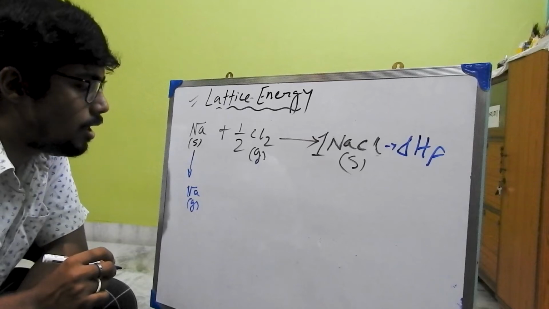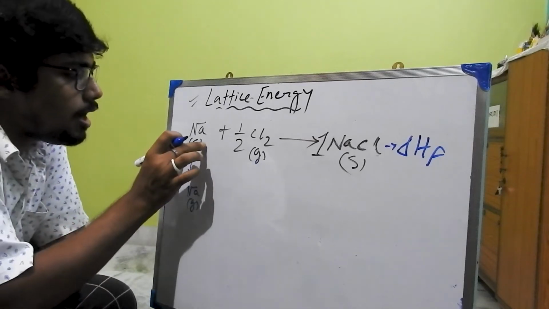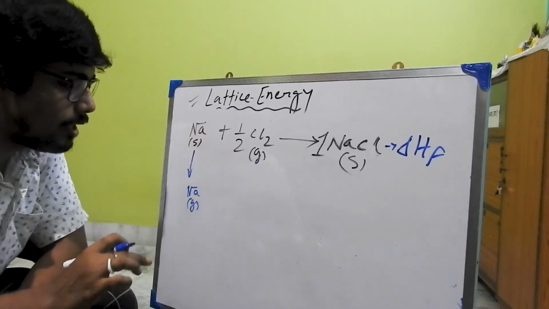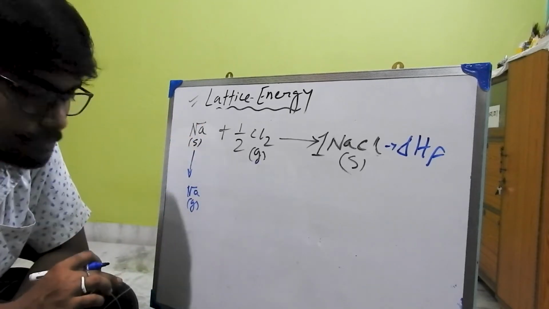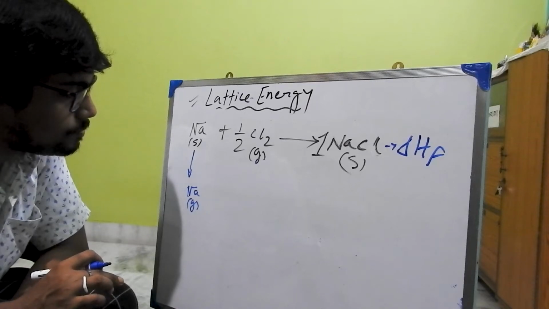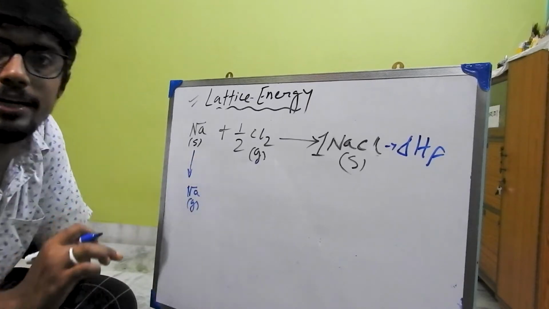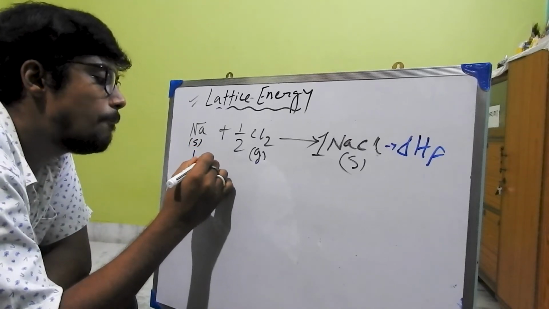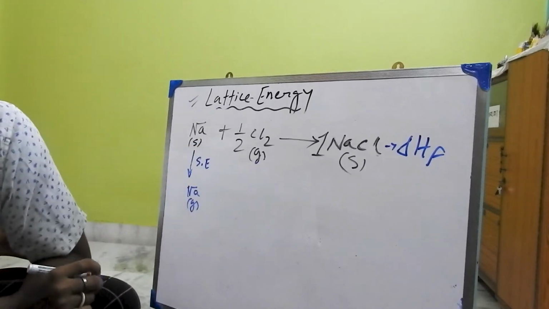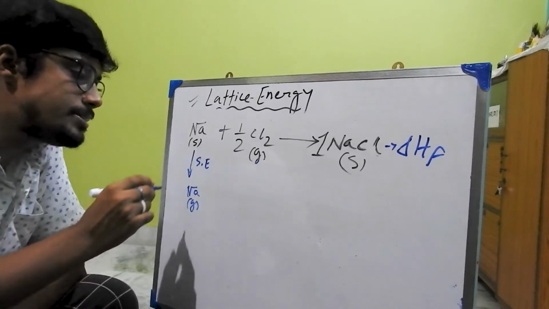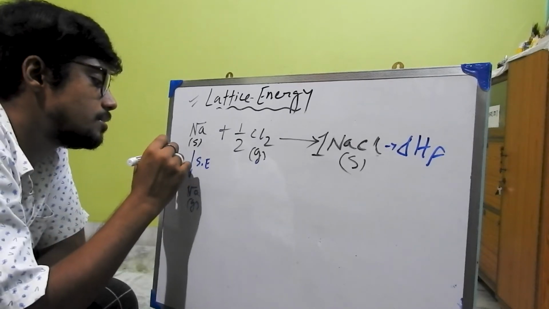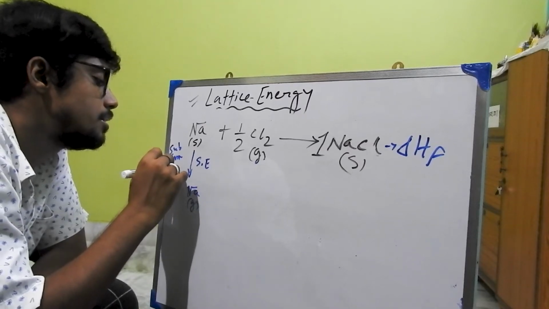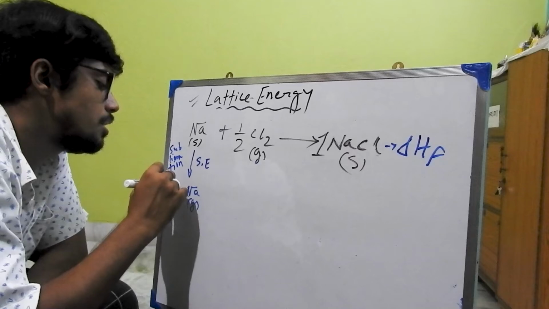So if we want to convert a solid state, which is in stable form, into a gaseous form, we have to provide an amount of energy that is known as sublimation energy, SE.